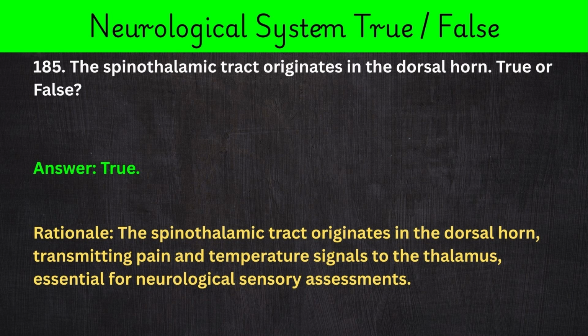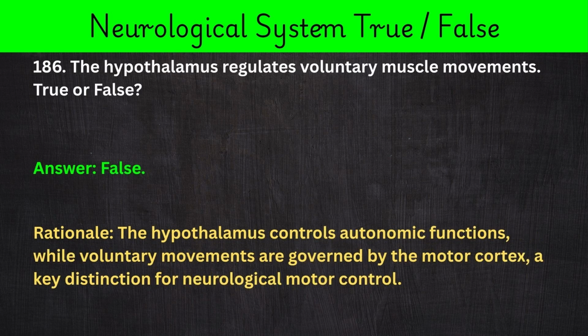185. The spinothalamic tract originates in the dorsal horn. True or false? Answer: true. Rationale: the spinothalamic tract originates in the dorsal horn, transmitting pain and temperature signals to the thalamus, essential for neurological sensory assessments.